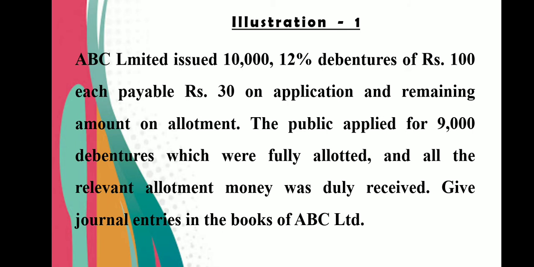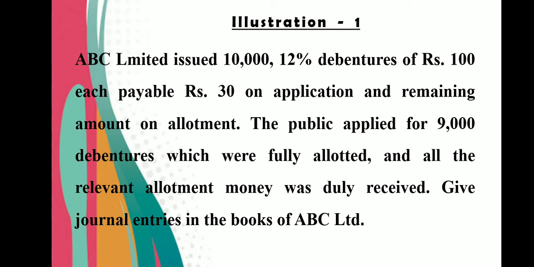So on allotment remaining amount, that means 70 rupees. The public applied for 9,000 debentures which were fully allotted. So we have received applications for 9,000. We have issued 10,000 debentures, but the application is received for 9,000. So it is under subscription of debentures.